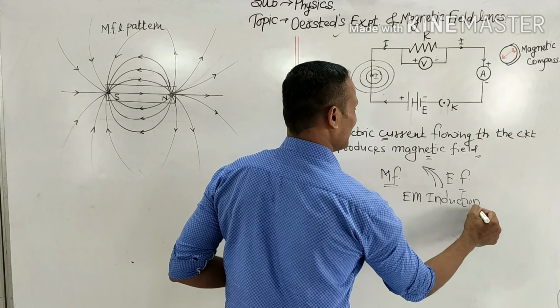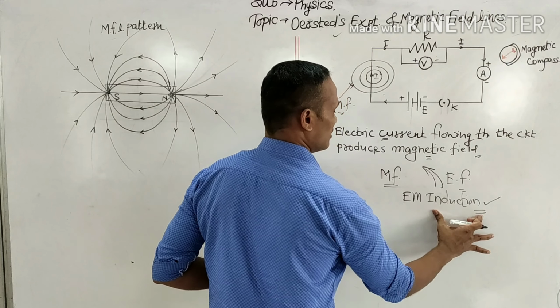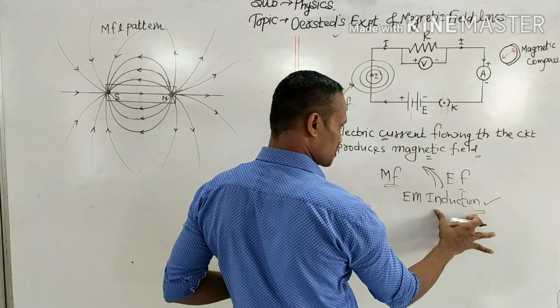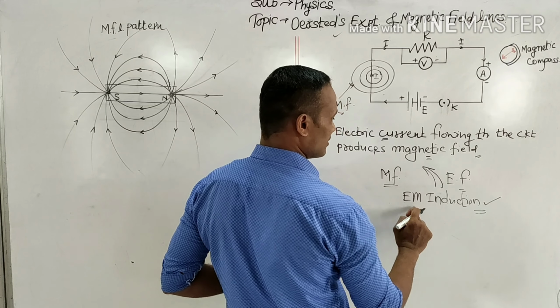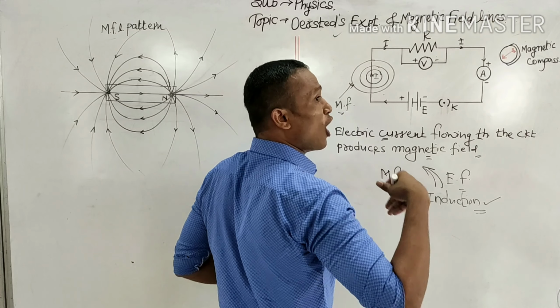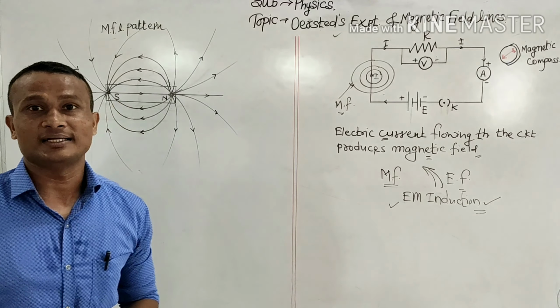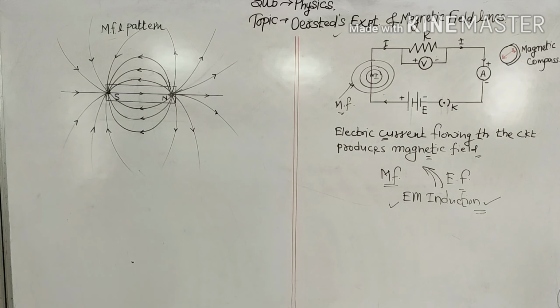Right? In the later half we are going to learn about electromagnetic induction. But what is induction? Producing magnetism with the help of electricity, or producing electricity with the help of magnetism, is called electromagnetic induction.